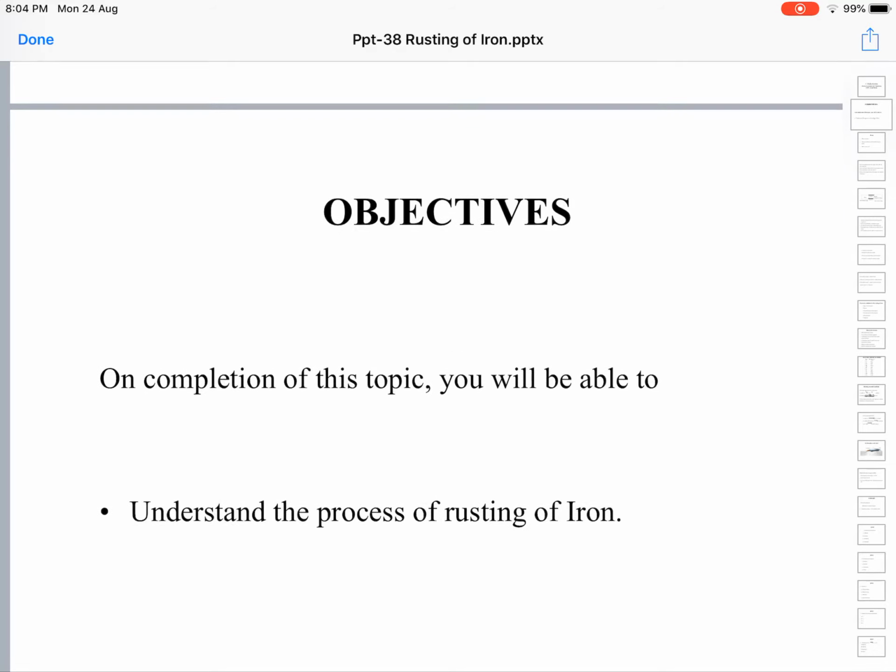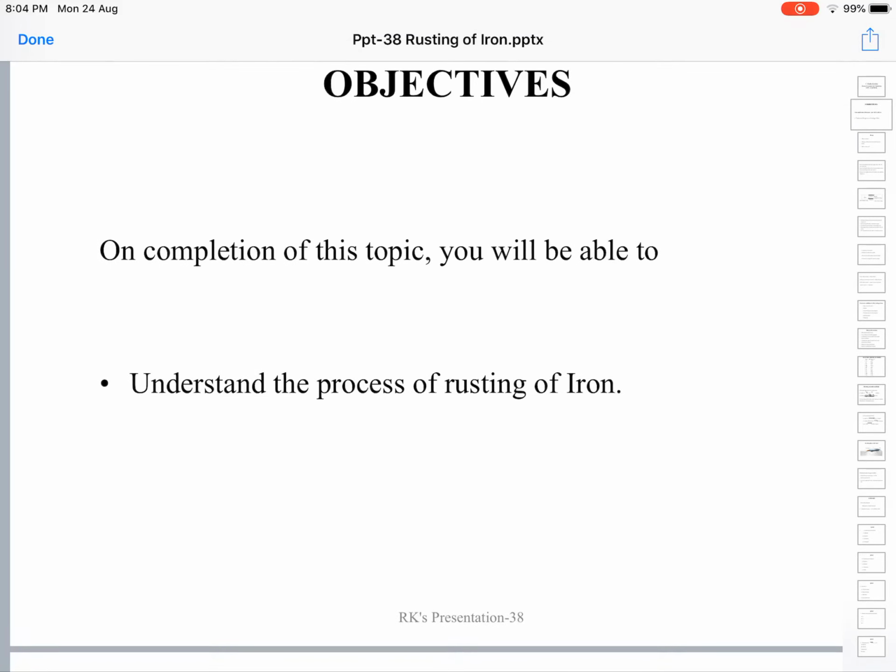In this class, let's try to understand the process of rusting of iron as well as the mechanism of rusting of iron. Also, we will learn the mechanism of the rusting of iron with chemical equations. You must learn the chemical equations because you will be writing not as a layman, but as a student of science. So, you must learn the chemical equations.